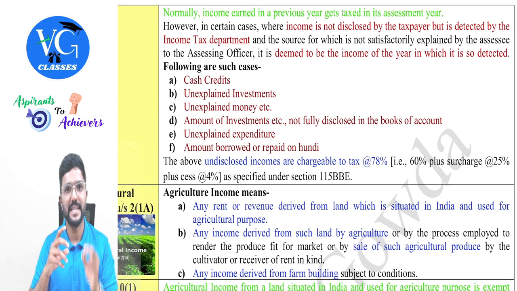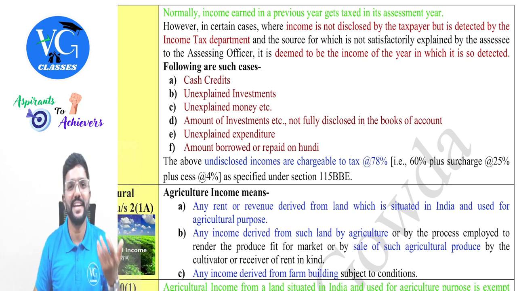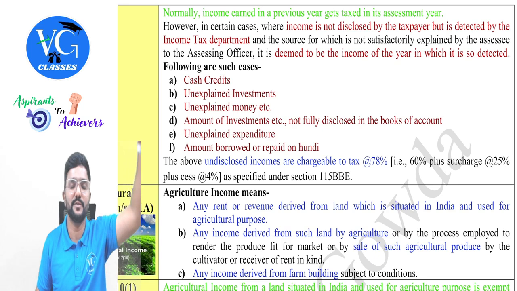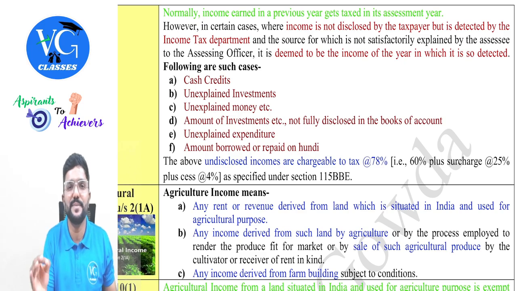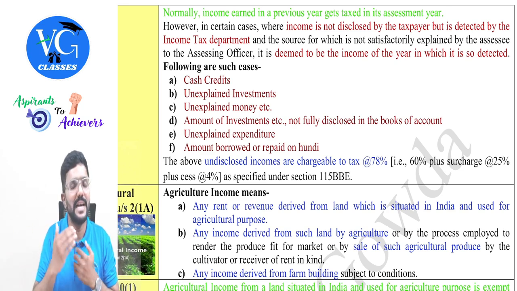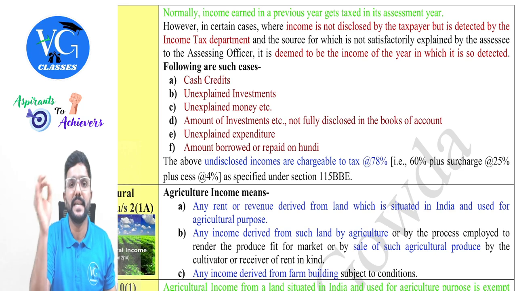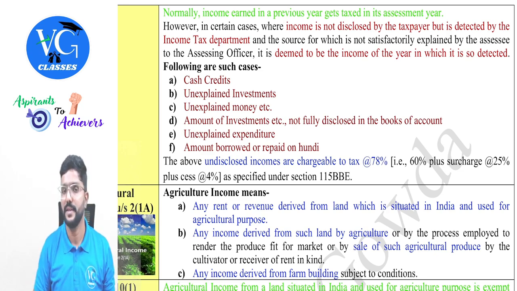Yes. So if the assessee has earned any income in the past which he has not disclosed, now can he take a protection telling, sir, no, for that previous year the assessment year is already over, so I will not pay tax now? No. The year in which such income or investments or expenditures which are incurred but not accounted, or for which the assessee is not able to explain the source, can be considered as income in the year in which it is detected by the assessing officer, guys.